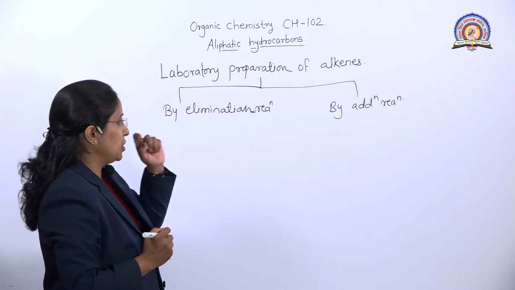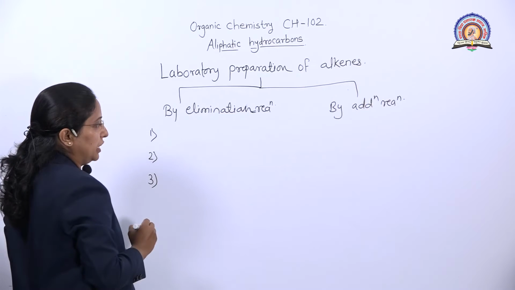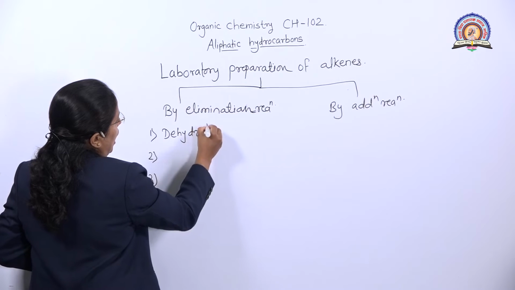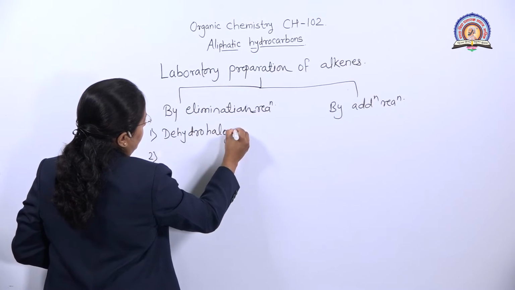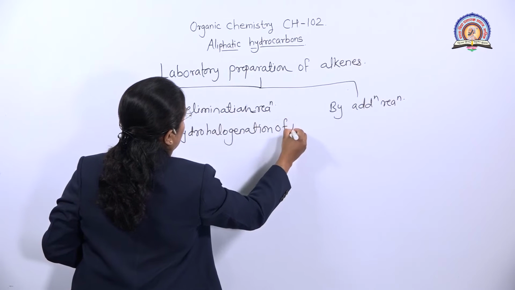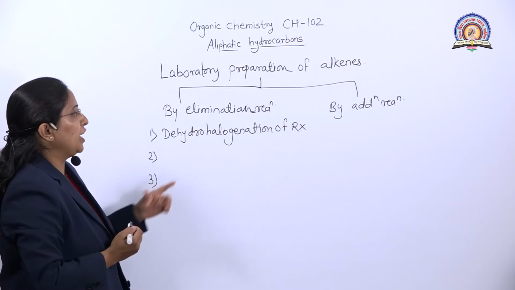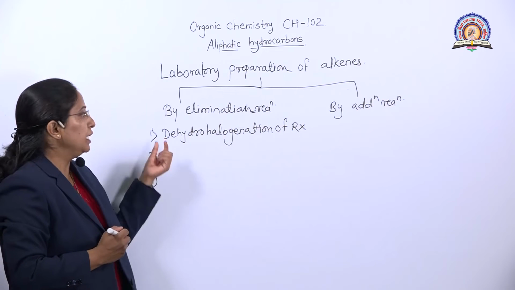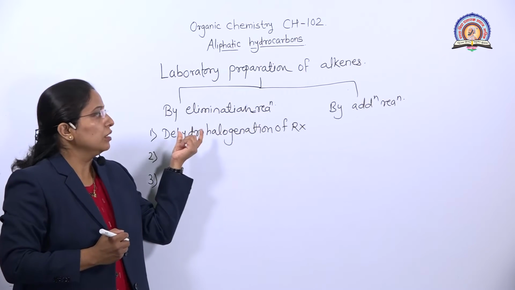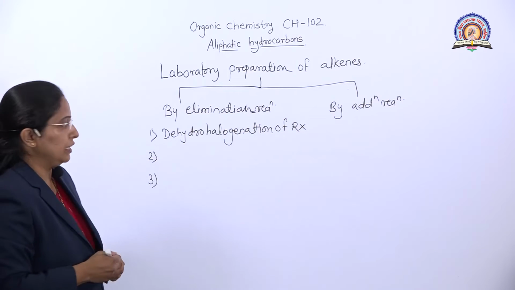So the elimination reaction is again explained by three methods. Dehydrohalogenation of alkyl halides. Alkyl halides are denoted by the symbol RX. D means remove, hydro means hydrogen, and halogen: removal of hydrogen and halogen from the alkyl halide, we get the alkenes.